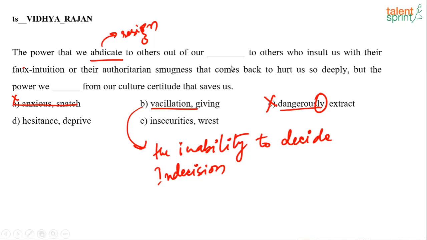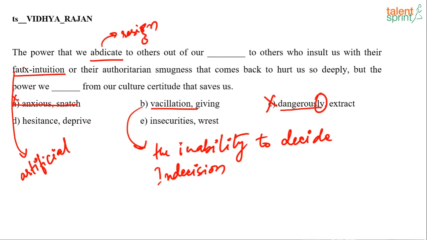Others who insult us with their faux intuition. It is written as F-A-U-X, but it is pronounced as faux. What is the meaning of faux? It means artificial. I'm sure all of you know the meaning of the word intuition. It is something that comes naturally, without even thinking about it.